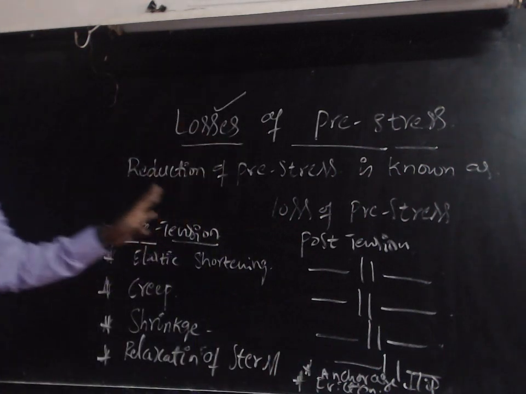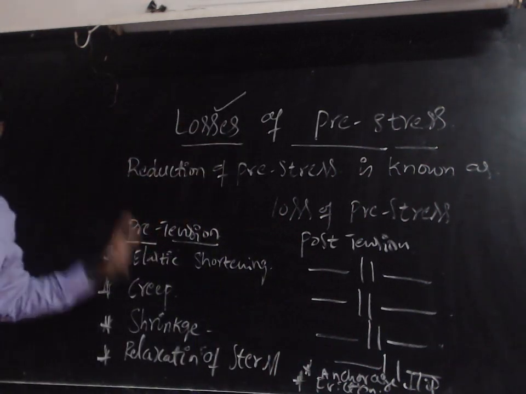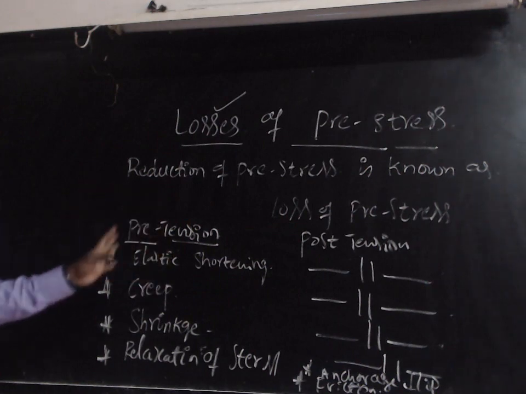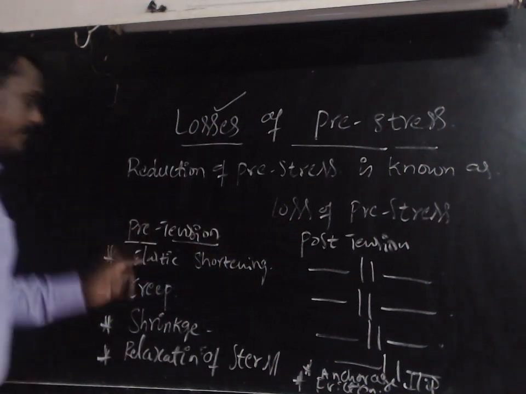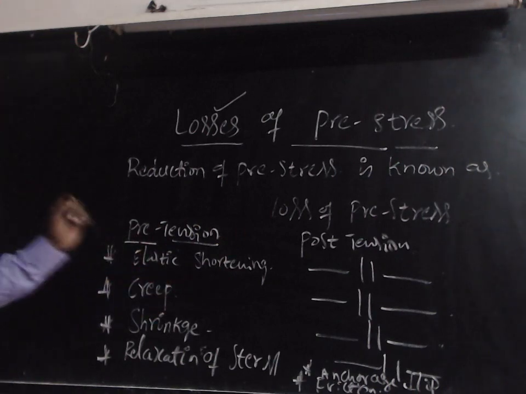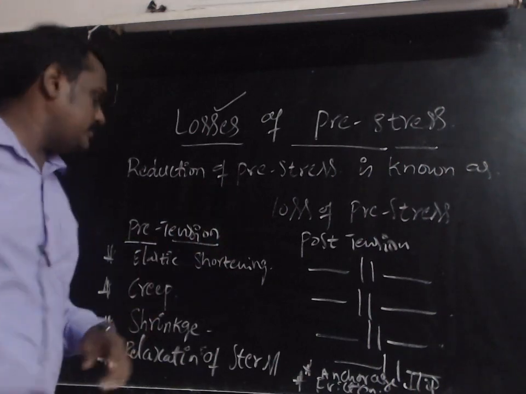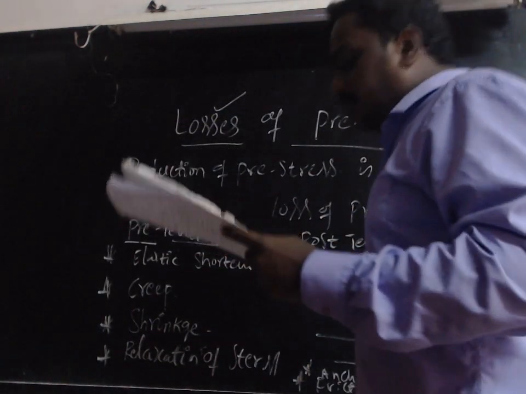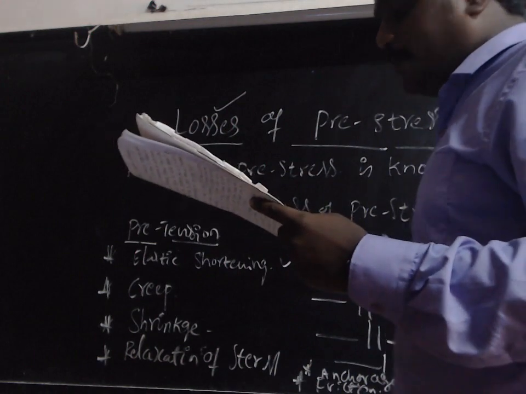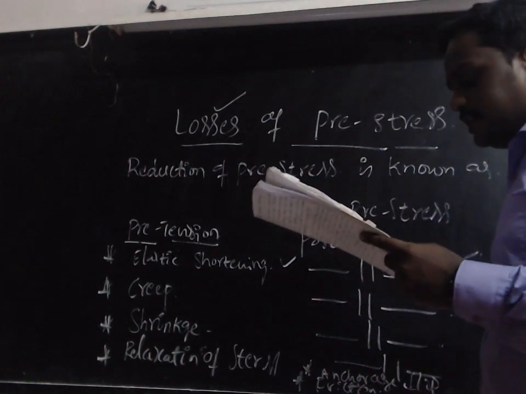A very important point in the post-tension method is elastic shortening: it will take place, but there will be no loss due to elastic deformation if all the wires are simultaneously tensioned.